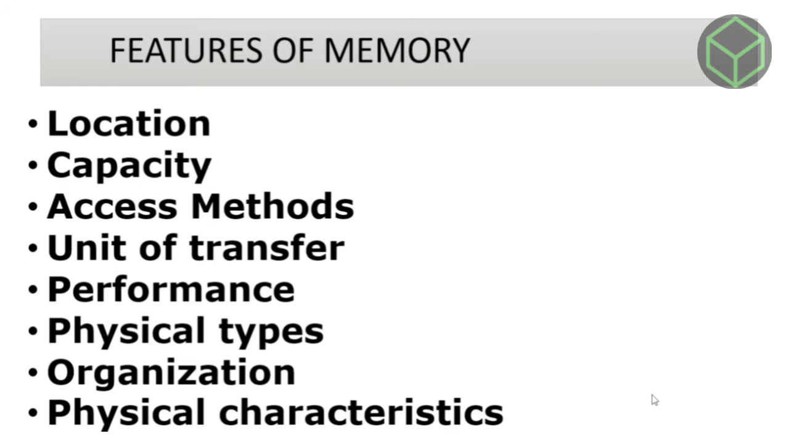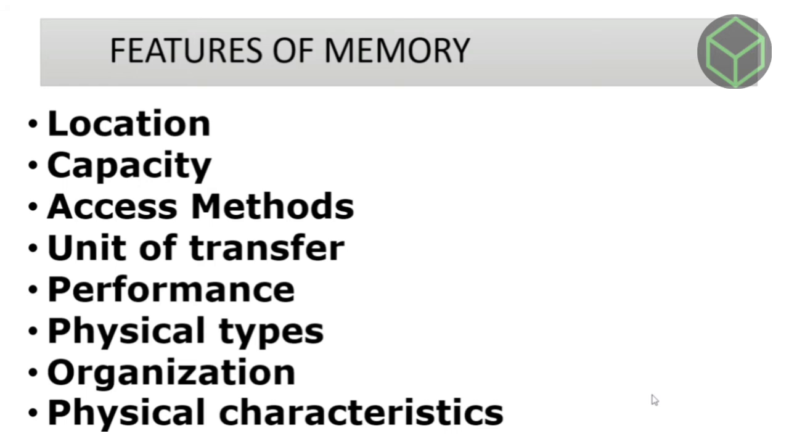Now the fifth one is performance. The performance of memory is majorly divided into 3 parts. First is access time, second is memory cycle time, and the third is transfer rate. Sixth feature of memory, physical type. It defines the physical type of memory used in a computer, such as magnetic, semiconductor, and optical.